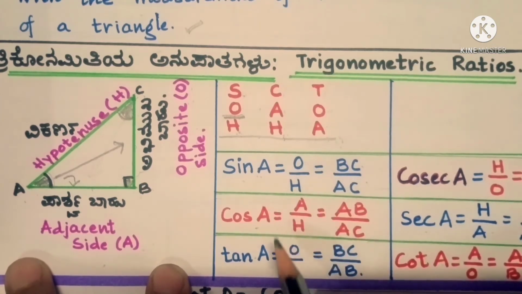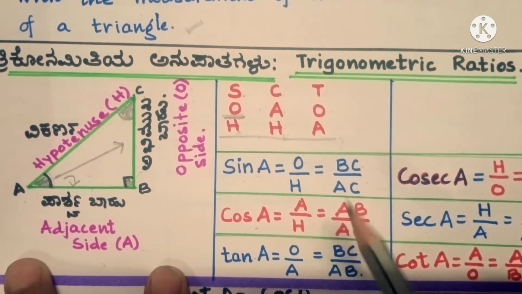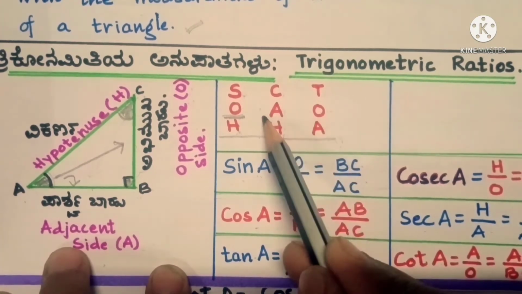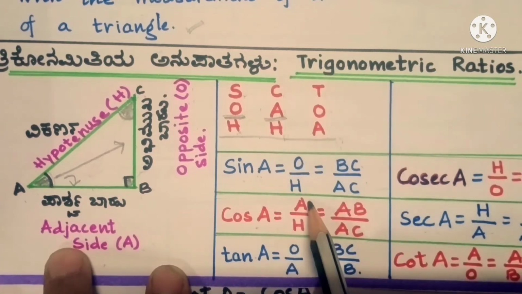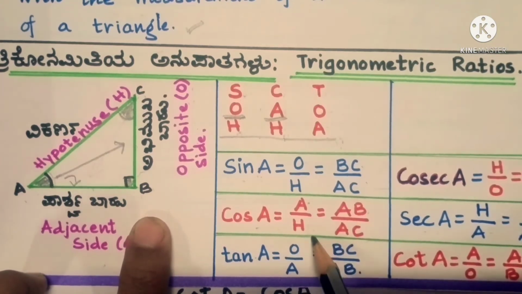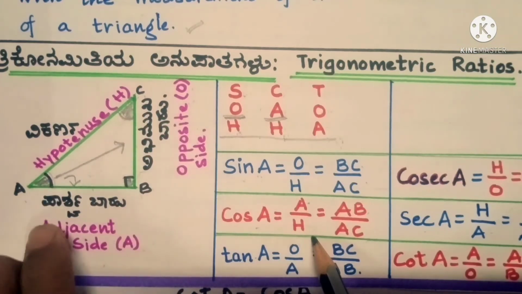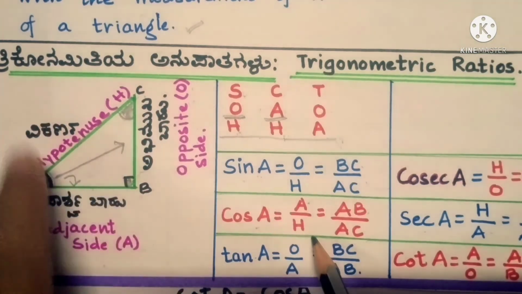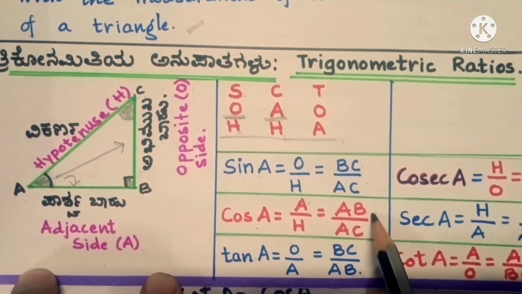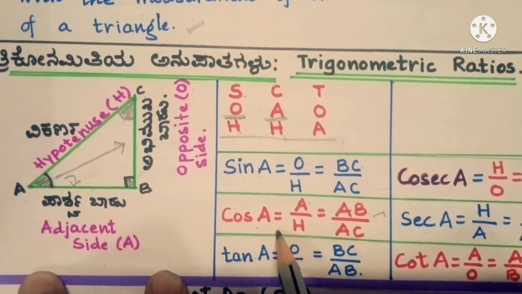Next we are having cos A. What is cos A? Cos A is A by H. A is nothing but the adjacent side. The adjacent side is this, that is AB, and the hypotenuse is this side, we are having AC. So A by H is AB by AC. So AB by AC is going to be the trigonometric ratio for cos angle A.